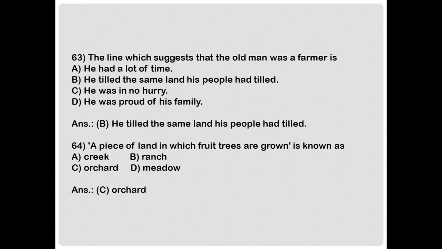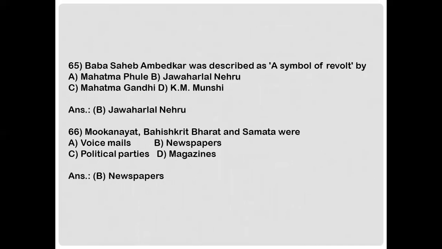Next, a piece of land in which fruit trees are grown is known as A. Creek, B. Ranch, C. Orchard, or D. Meadow. And the answer is option C. Orchard.